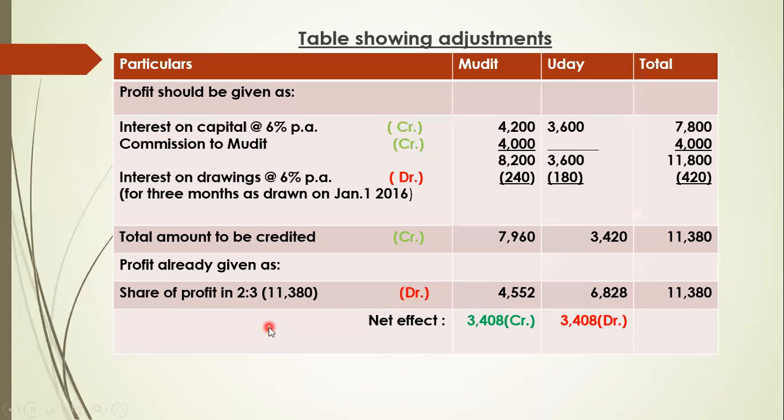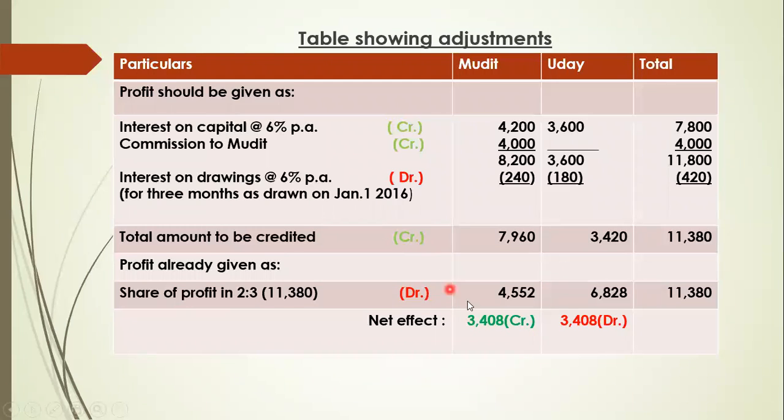Finally, we will calculate the net effect. You can see the total credit of Mudit is 7,960 and the total debit is 4,552. Which one is more? The credit side is more. By how much? We subtract 4,552 from 7,960, so we get 3,408. This will be called a credit balance.